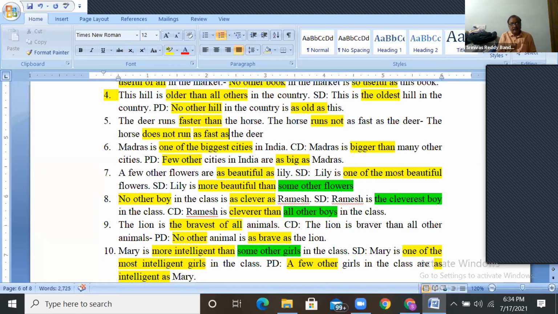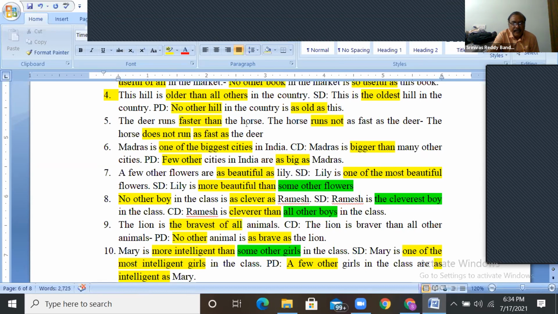When one is greater than the other, they never become equal, no? So when the deer runs faster than the horse, then the horse does not run as fast as the deer.